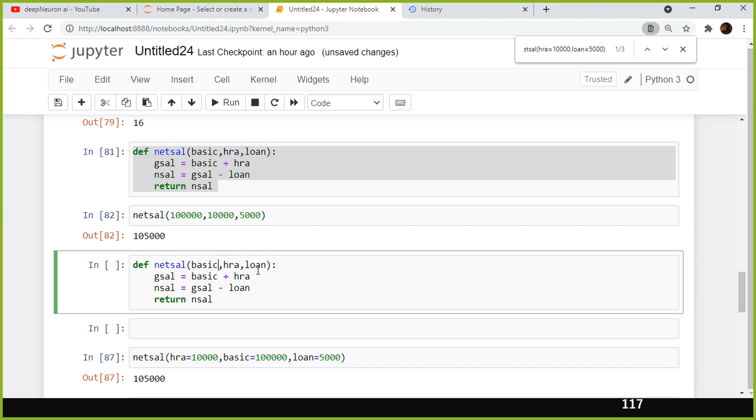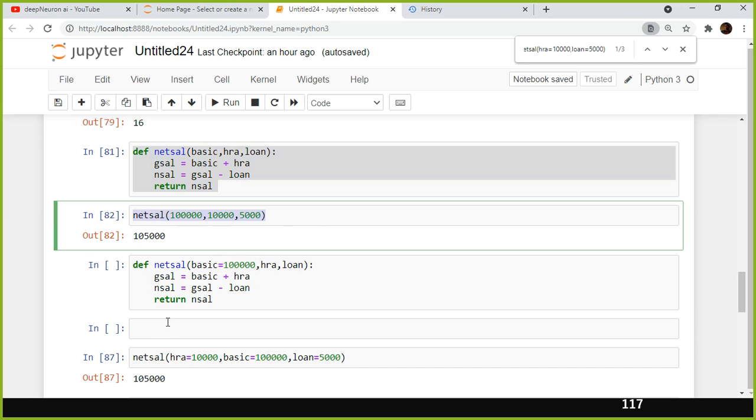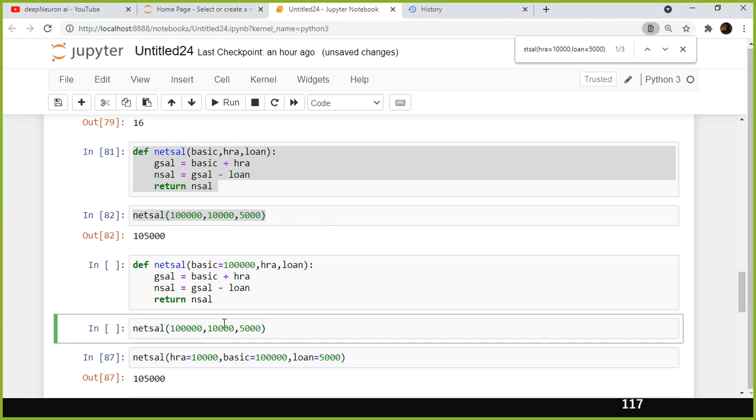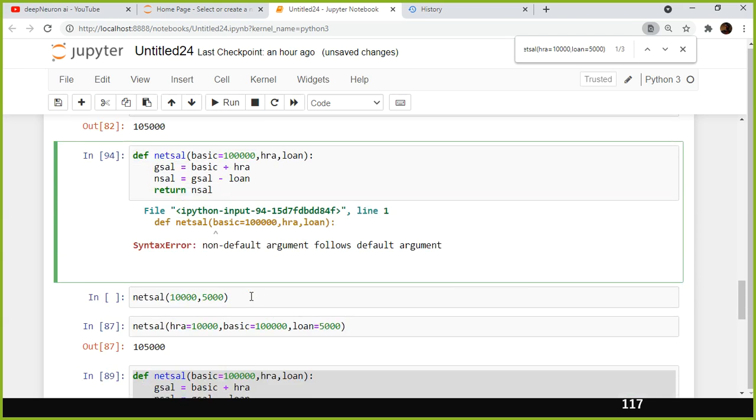For example, basic equal to 1 lakh, and I'm going to call this function. Since I already assigned the value directly there, one second, see here, non-default argument, the same rule is applicable for the non-keyword argument also.